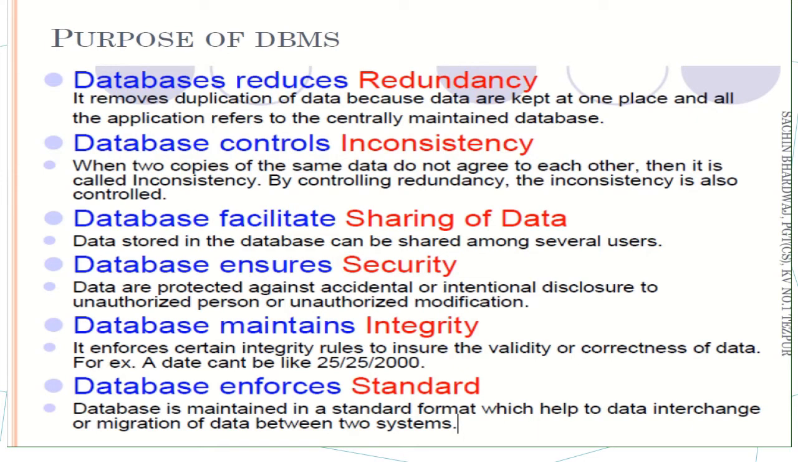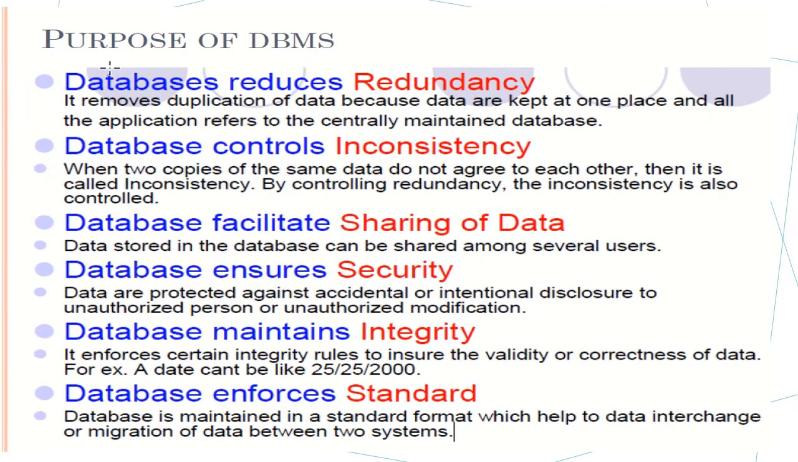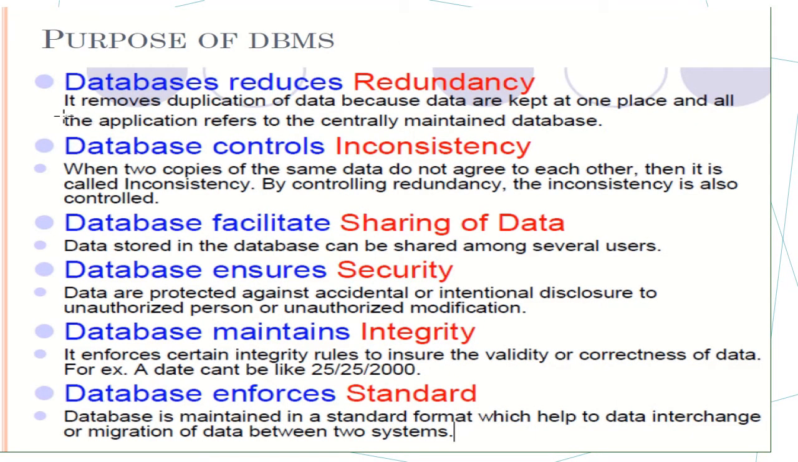Okay. Next is, what is the purpose of DBMS? Databases reduce redundancy. It means it removes the duplication of data because data are kept at one place and all the applications refer to the centrally maintained database. Now database controls inconsistency. What do you mean by inconsistency? When two copies of the same data do not agree with each other, then it is called inconsistency. By controlling redundancy, the inconsistency is also controlled.